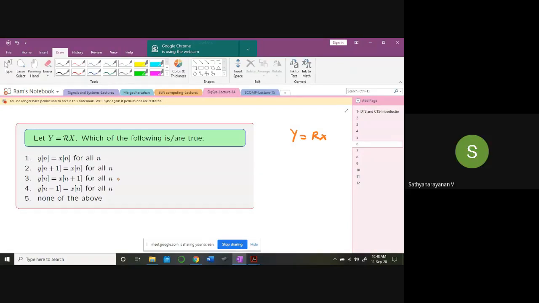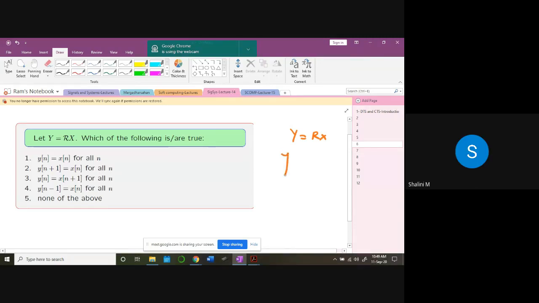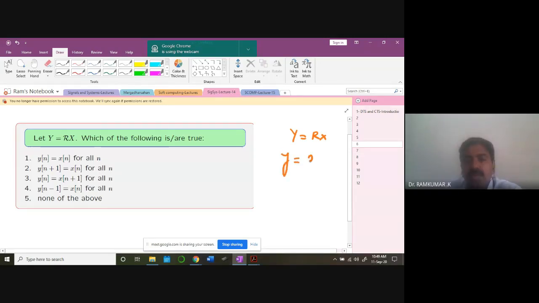Three is right. That's wrong, man. Second option. Second option is right. Why? Yeah, that's right. y of n is equal to x of n minus 1. y of n is 1. y of n is equal to x of n.